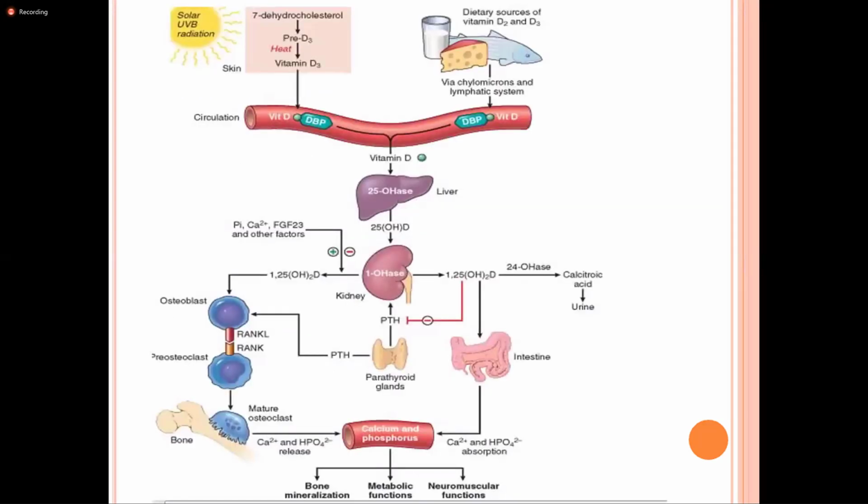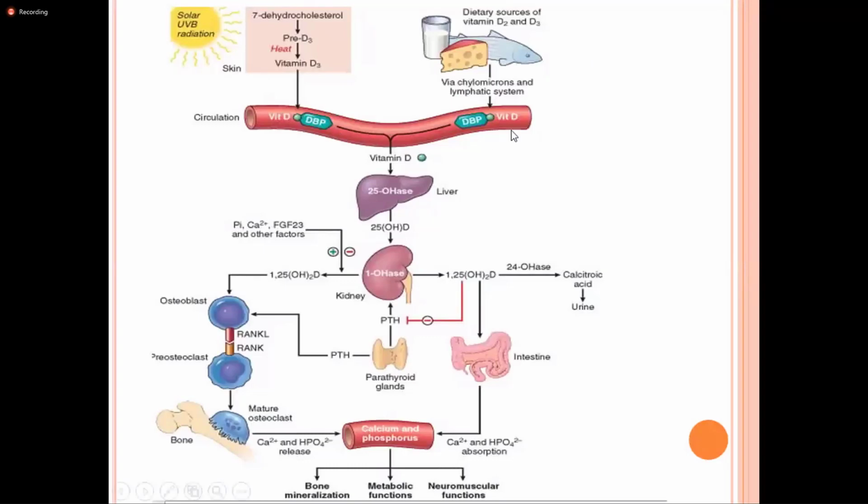And as I told you in the last classes, the function of parathyroid hormone as well. Normally vitamin D is synthesized in the skin from UV light and also from 7-dehydrocholesterol, as well as from the diet.